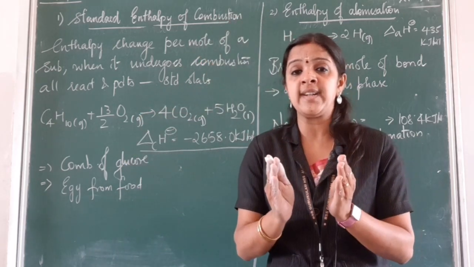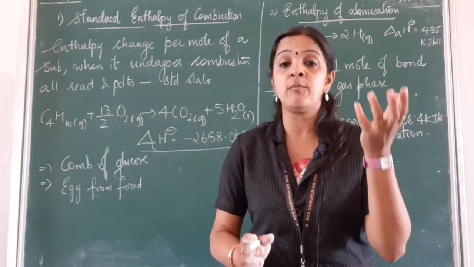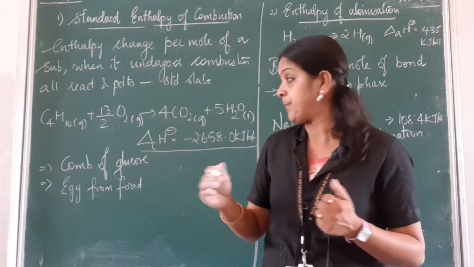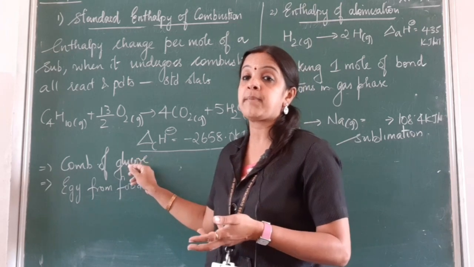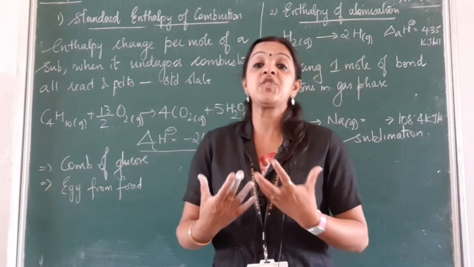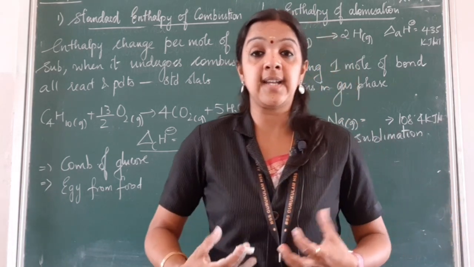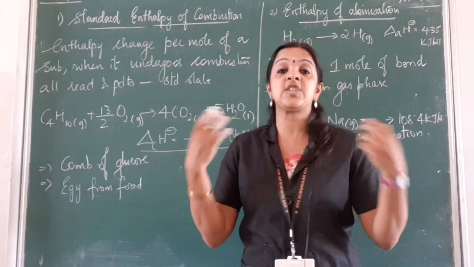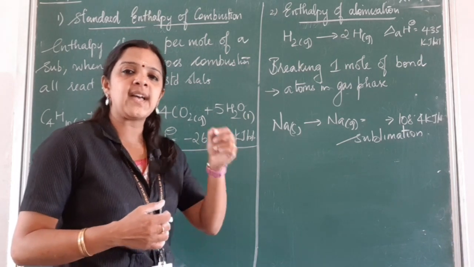So what we should understand, enthalpy of combustion is nothing but any 1 mole of a substance when it is burned in the oxygen. Now combustion of glucose, again glucose also undergoes combustion where you get an exothermic reaction. The energy that we get from our food, the food that we eat, it breaks down inside. Combustion actually takes place inside our body, releasing a large amount of energy. Now next one is enthalpy of atomization.